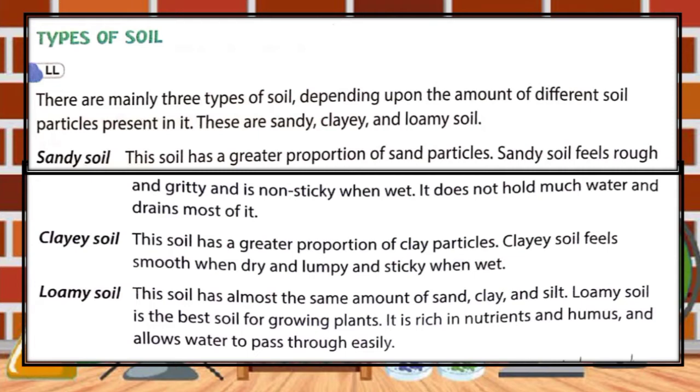Now third type of soil. This soil has almost the same amount of all these soil particles, and it is the best soil for growing plants, and it is rich in nutrients and humus and allows water to pass through easily.